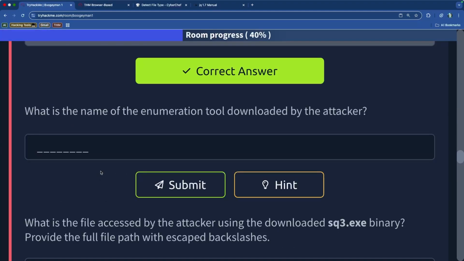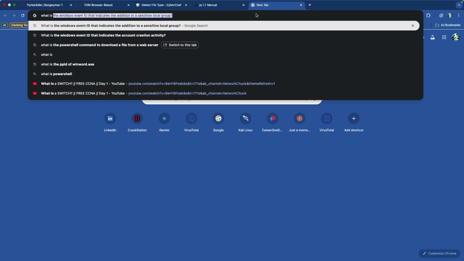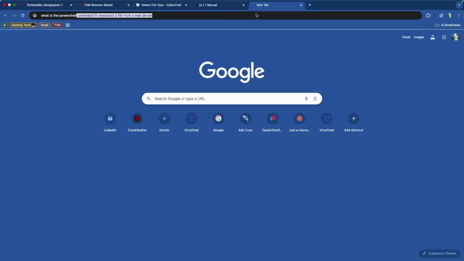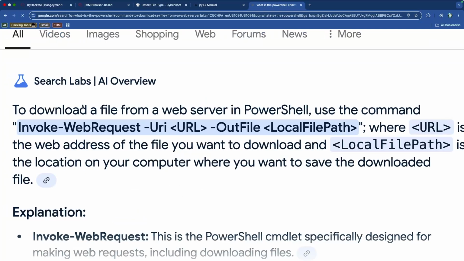First we need to find out what the PowerShell command is that is used to download files from a web server, and typically that is Invoke-WebRequest. Invoke-WebRequest is usually used to make any kind of web request from a URL.